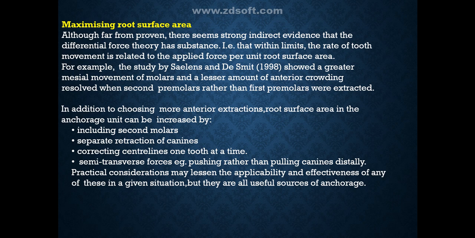In addition to choosing more anterior extractions, root surface area in the anchorage unit can be increased by including second molars, separate retraction of canines, correcting center lines one tooth at a time, or by applying semi-transverse forces, that is, pushing rather than pulling canines distally. Practical considerations may lessen the applicability and effectiveness of any of these in a given situation, but they are all useful sources of anchorage.